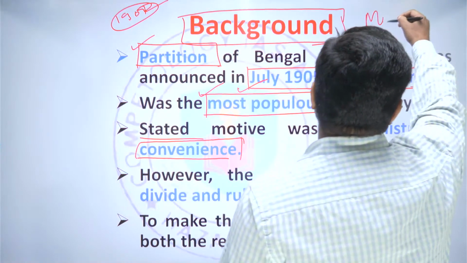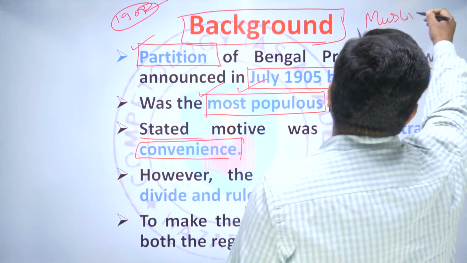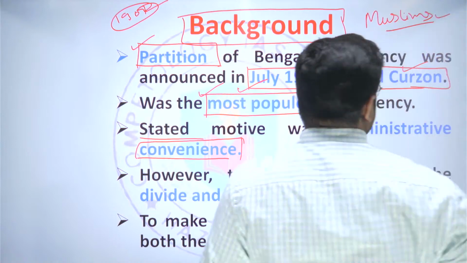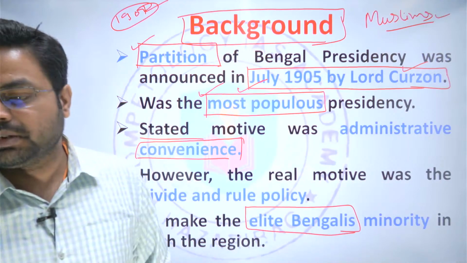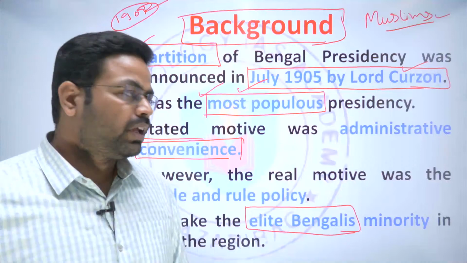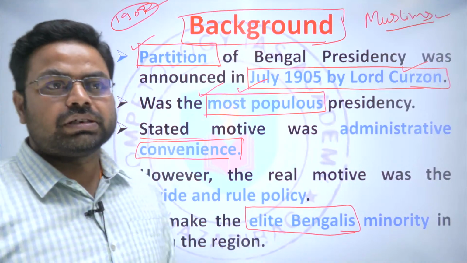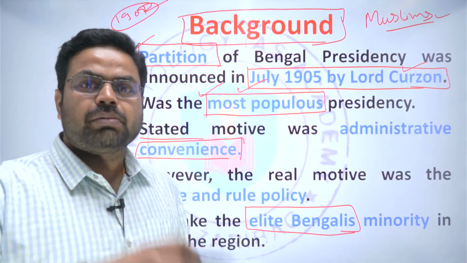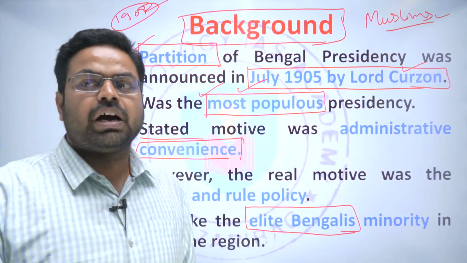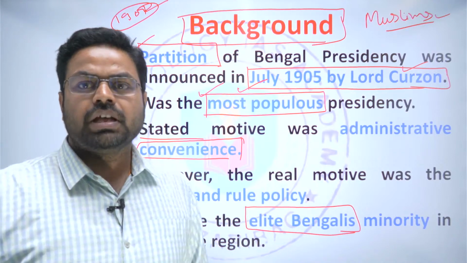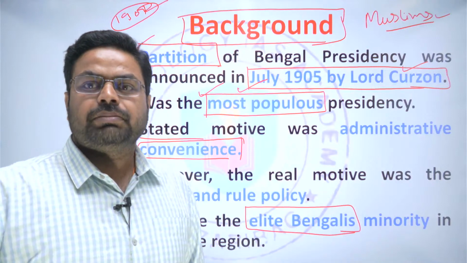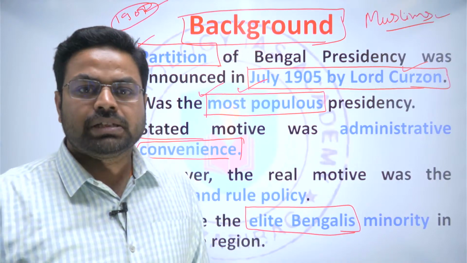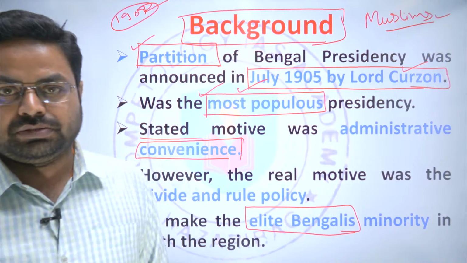So the Muslims were very elated that they had got a separate province and would dominate the region politically. And in the Western Bengal region, what happened? There were more Hindi speaking people in Bihar, Jharkhand, Odisha and other parts.